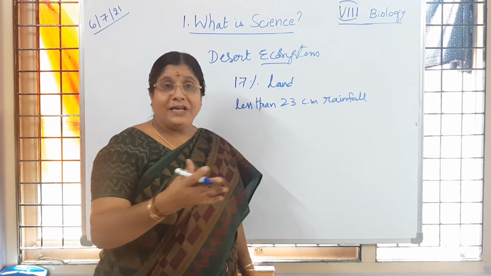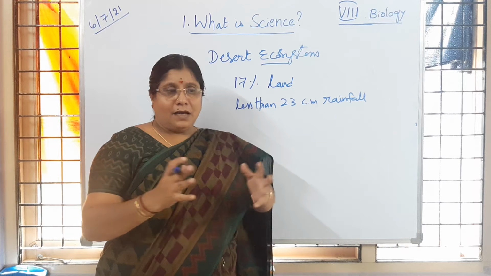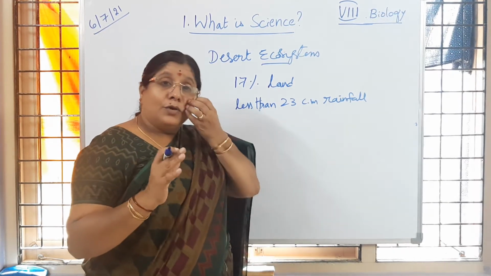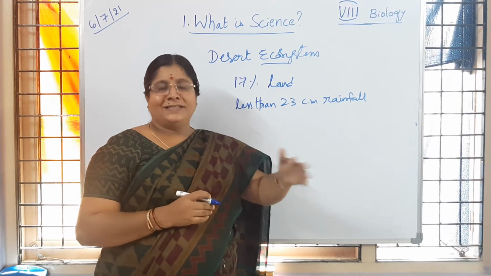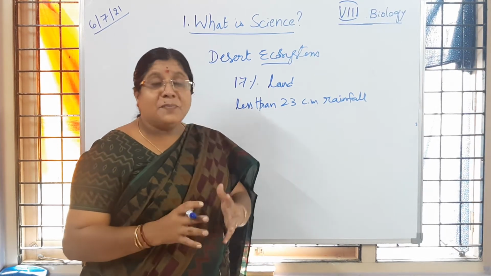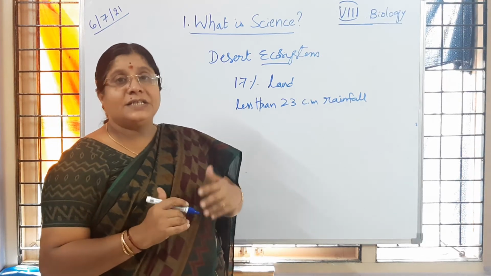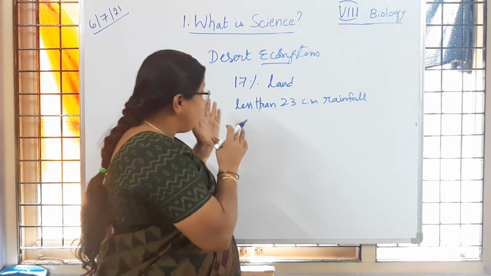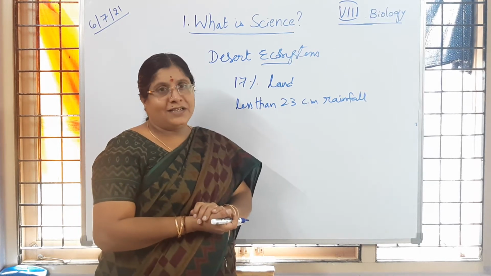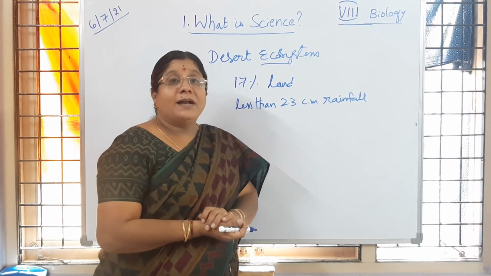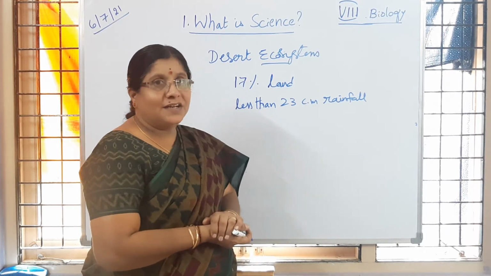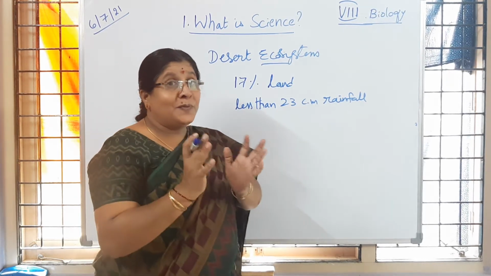Okay, in a year, usually in the rainy season we have more rains. Last year we had a good amount of water because of rains and floods. Is it clear to you? So rain is very important for vegetation. Vegetation means plants. Here we observe very little rainfall, less than 23 centimeters. So what is going to happen? We observe very few plants. Is it clear to children? So the producer group is very small.